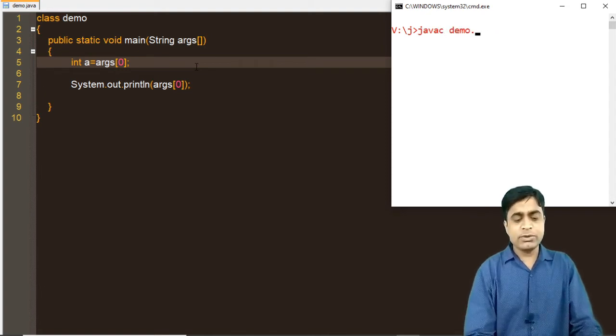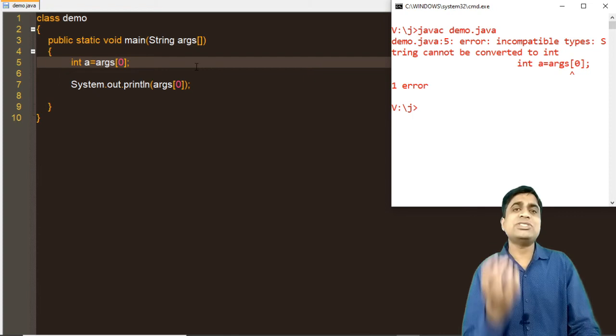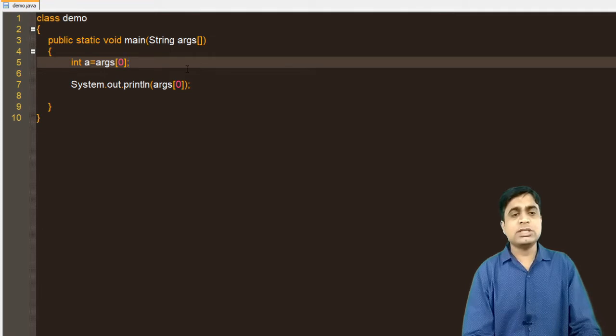Like javac Demo.java, you get an incompatible type error. So you need to convert this string value to an integer, because it is a string format value, a set of characters, so it is considered a character value. For that you need to convert this value. How to convert?